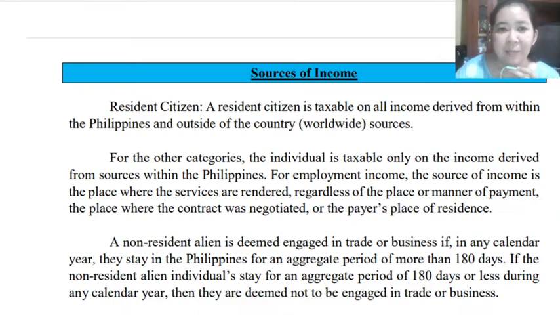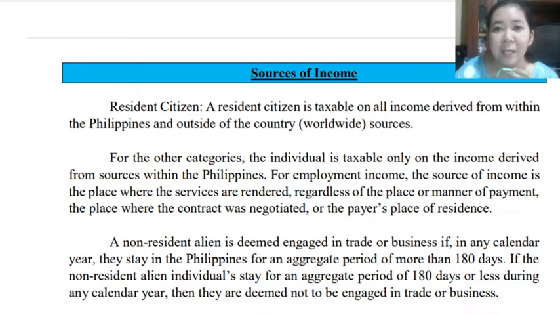Okay, so if you are a resident citizen, you are taxable on all of your income. Meaning, this income may come from within the Philippines or outside of the Philippines or abroad.